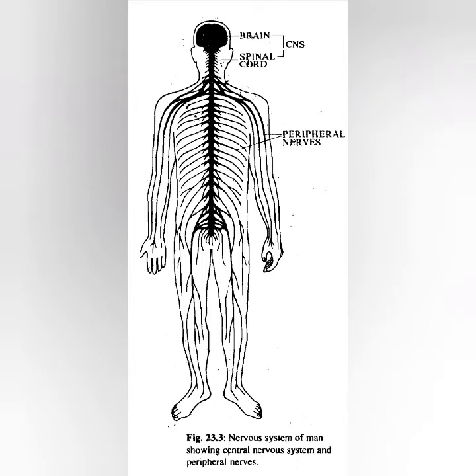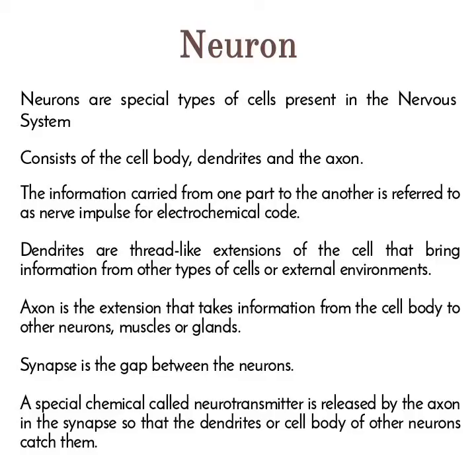Here in this figure you can see the central nervous system and the peripheral nerves. Okay, so now let's know about neuron. Neurons are special types of cells present in the nervous system. They consist of the cell body, dendrites, and the axon. The information carried from one part of the neuron to another is referred to as the nerve impulse, which carries electrochemical codes.